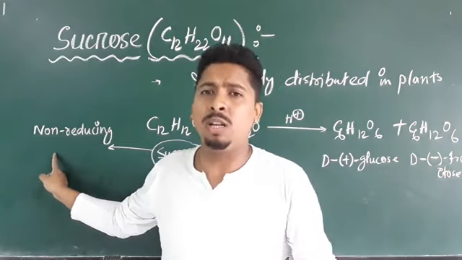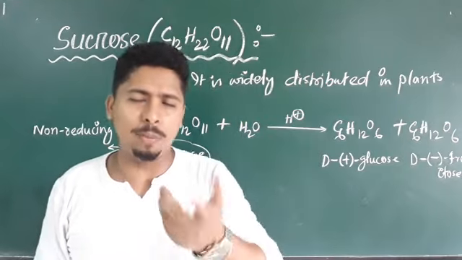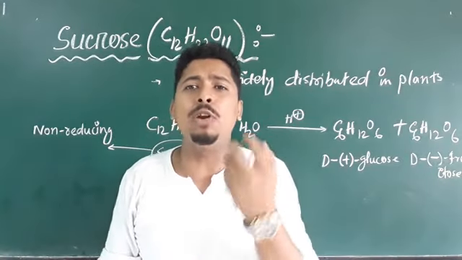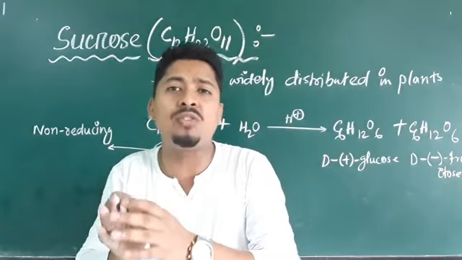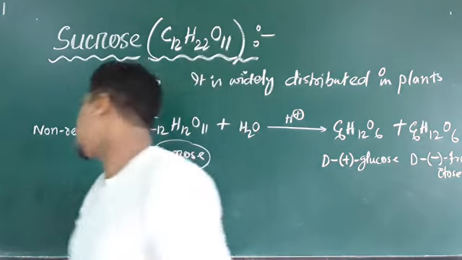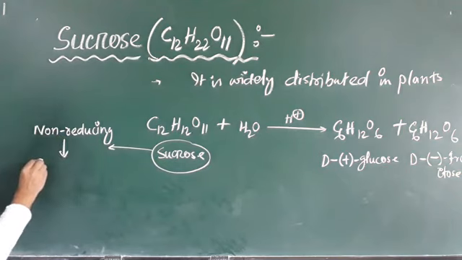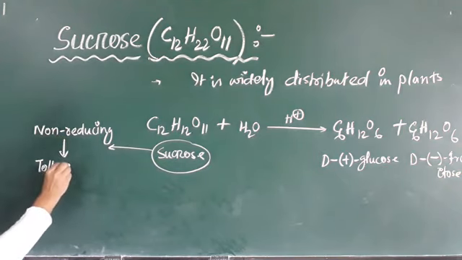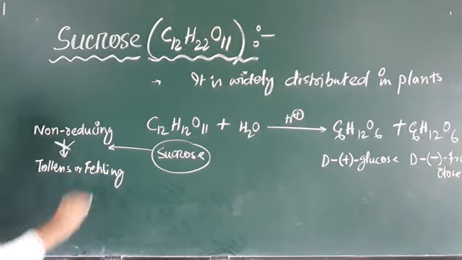Now the question comes, what is Tollens reagent and what is Fehling's solution? Tollens reagent we have already discussed. Tollens reagent is ammoniacal silver nitrate solution, and Fehling's solution is a mixture of aqueous copper sulfate and sodium potassium tartrate. So sucrose molecules are non-reducing because they cannot reduce Tollens reagent or Fehling's solution. That's why they are non-reducing in nature.